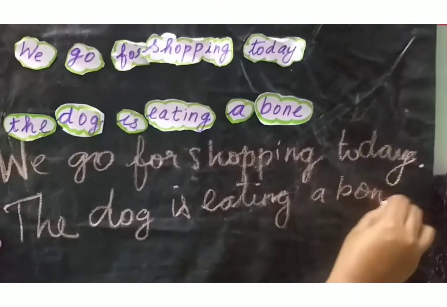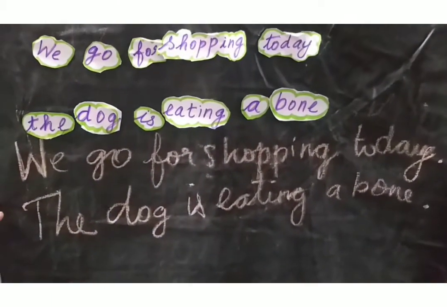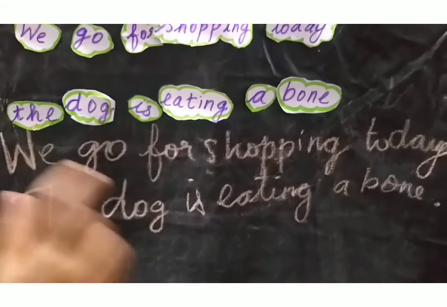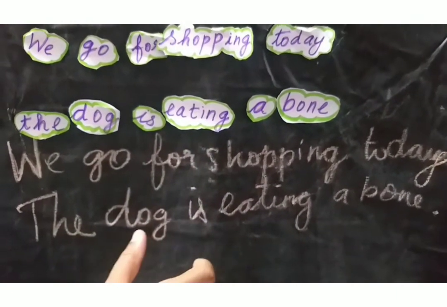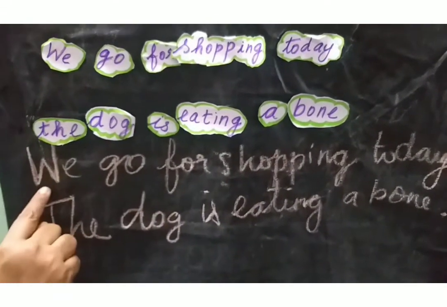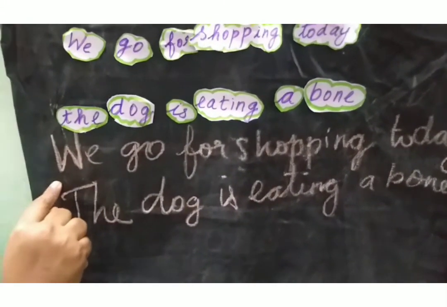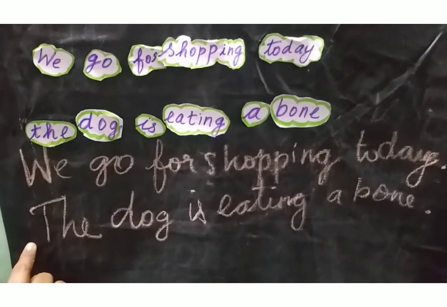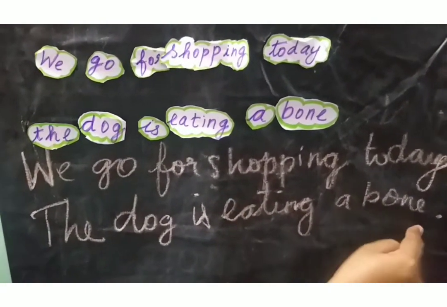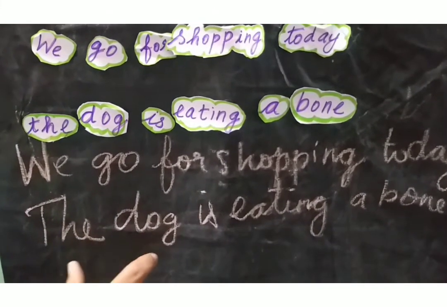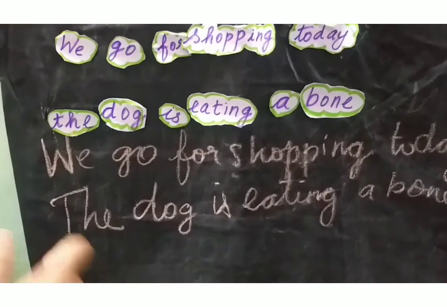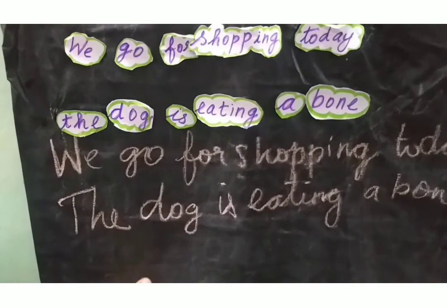At last you have to put the full stop. And don't forget, when your starting letter is a capital letter, at last you have to put the full stop. I hope you all have understood the sentences thoroughly. Have you found out which sentence is correct, isn't it?